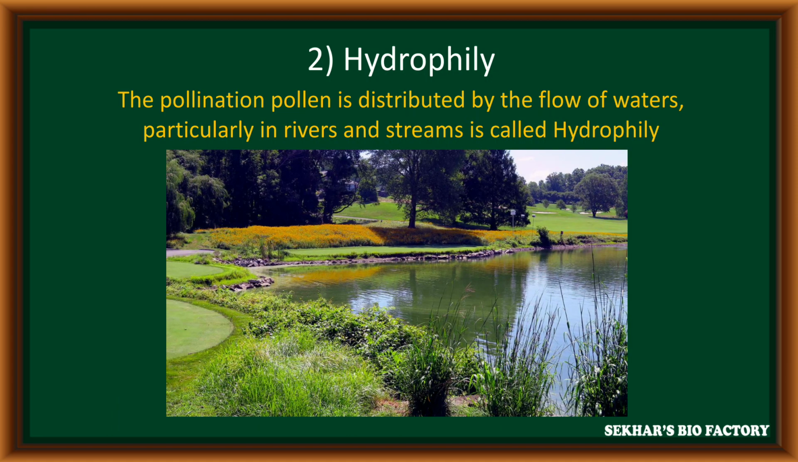Coming to the second type, that is hydrophily. The pollination, especially pollen grain distribution, that takes place with the help of water flow, particularly in rivers and streams, is called hydrophily.